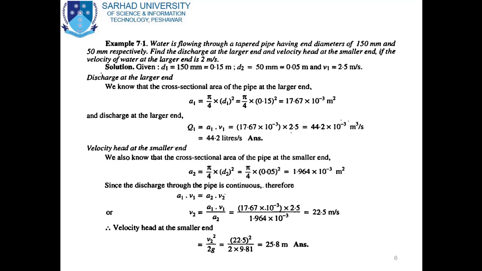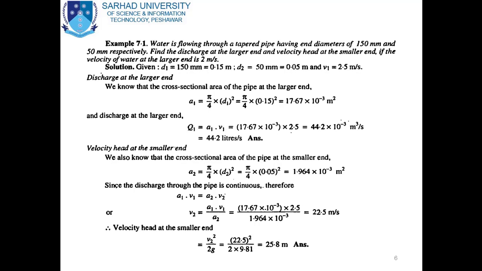Next is example 7.1. The statement of the example is: water is flowing through a tapered pipe having end diameters of 150 mm and 50 mm respectively. Find the discharge at the larger end and the velocity head at the smaller end if the velocity of water at the larger end is 2 meters per second. So we have a tapered pipe, water is flowing through it, the end diameters are 150 mm and 50 mm, and we have to find the discharge at the larger end and the velocity head at the smaller end. The velocity at the larger end is given as 2 meters per second.